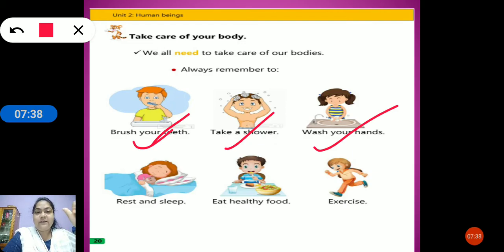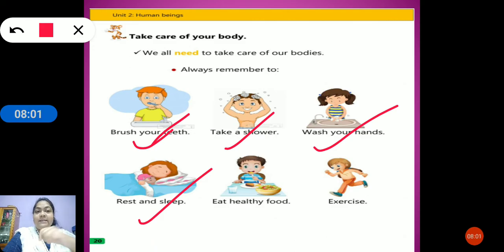Number one, we have learned about brushing our teeth, that is twice a day. Then taking a shower means you have to bath daily. Then wash your hands, that means washing your hands with soap and water, before and after eating meals. Then we have to take rest and sleep also. We have to give our body rest.